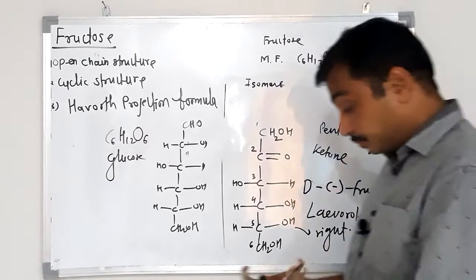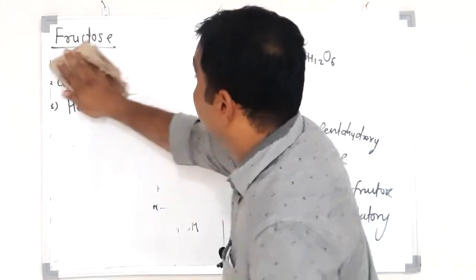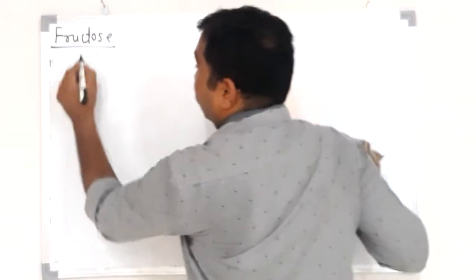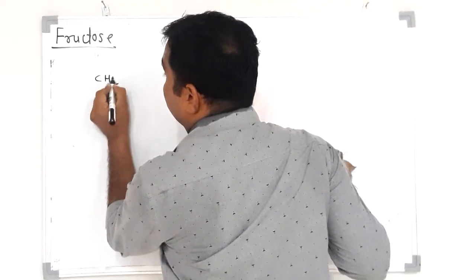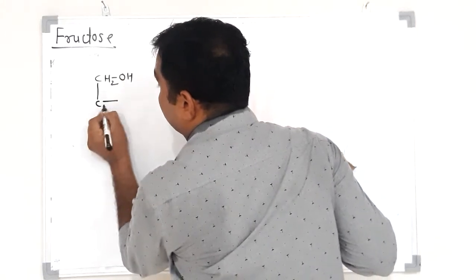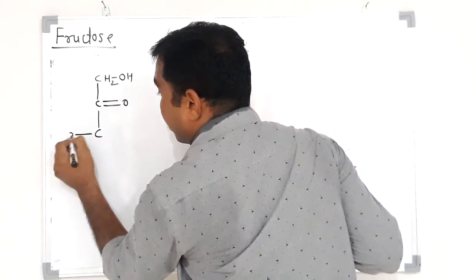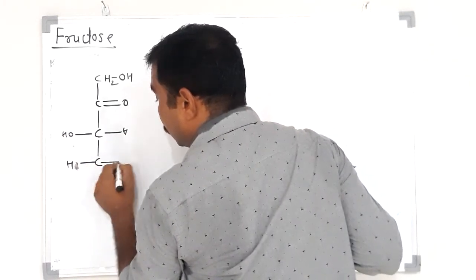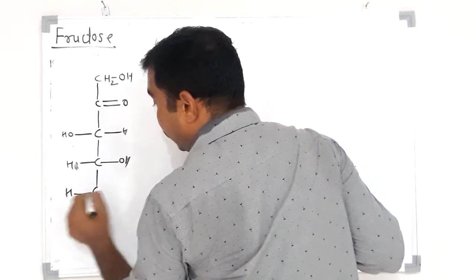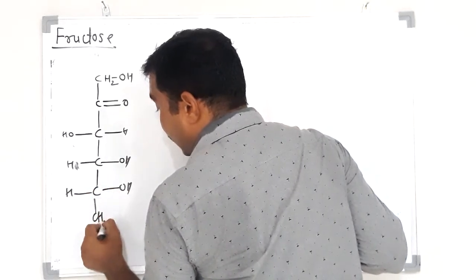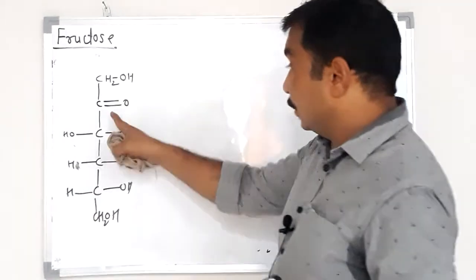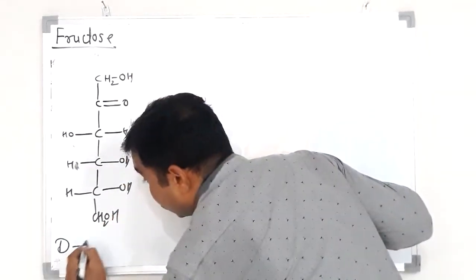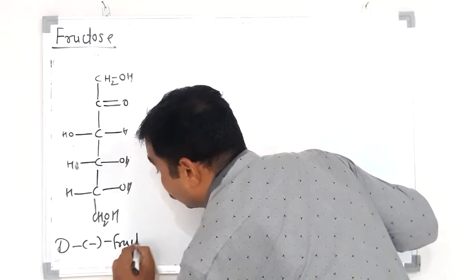Okay. So what is the open chain structure of fructose? CH2OH, this is the open chain structure of fructose having 5 OH groups and 1 keto group, that is D minus fructose.